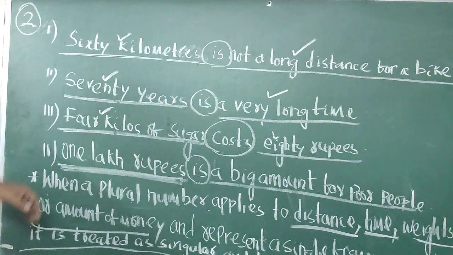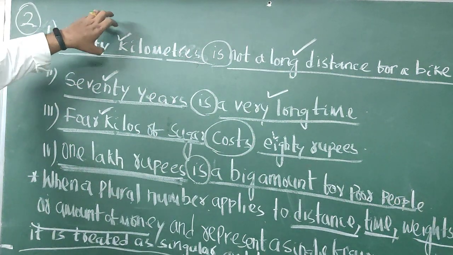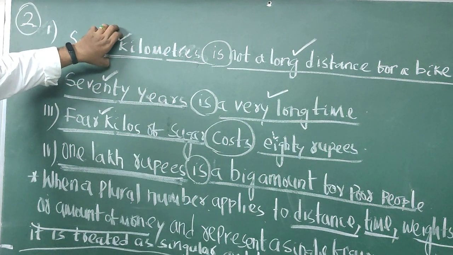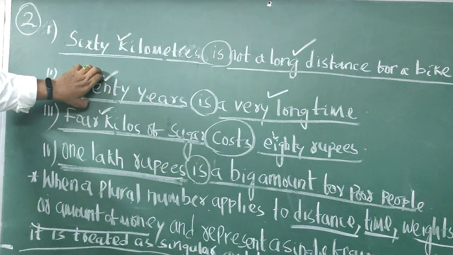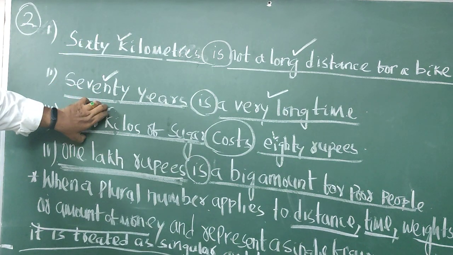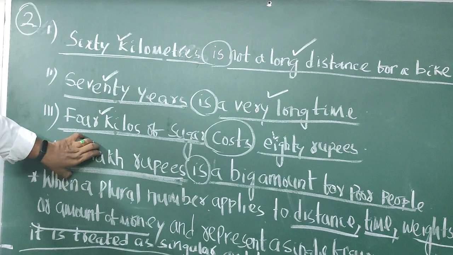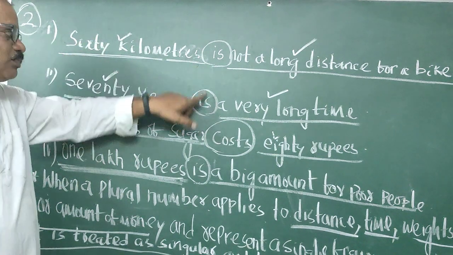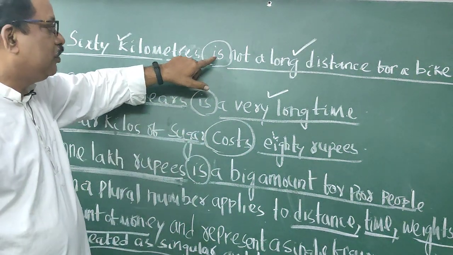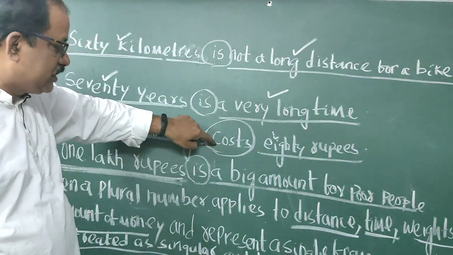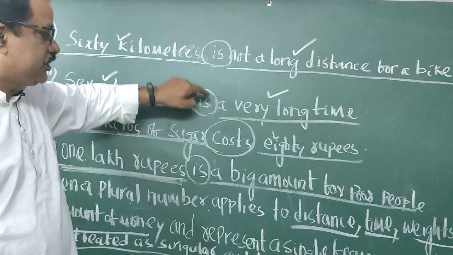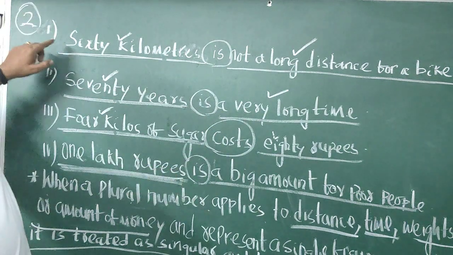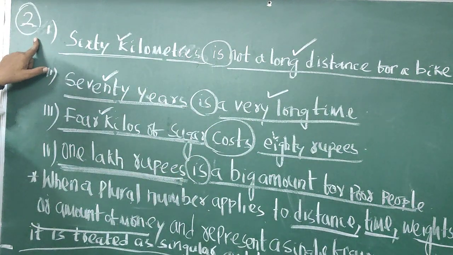So remember, if this one is plural, telling about distance, plural, telling about time, plural, telling about weight, plural, telling about money, and considered singular, it always takes a singular verb. You cannot use are here. You have to use is, cost, and costs. This is formula number 2, students.